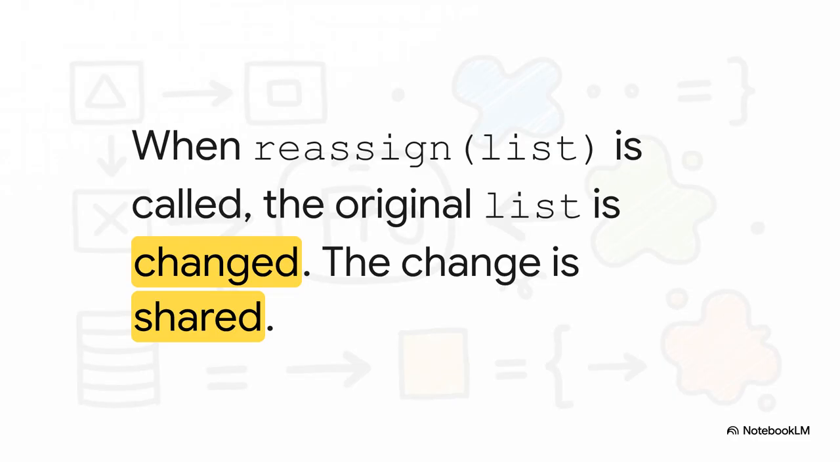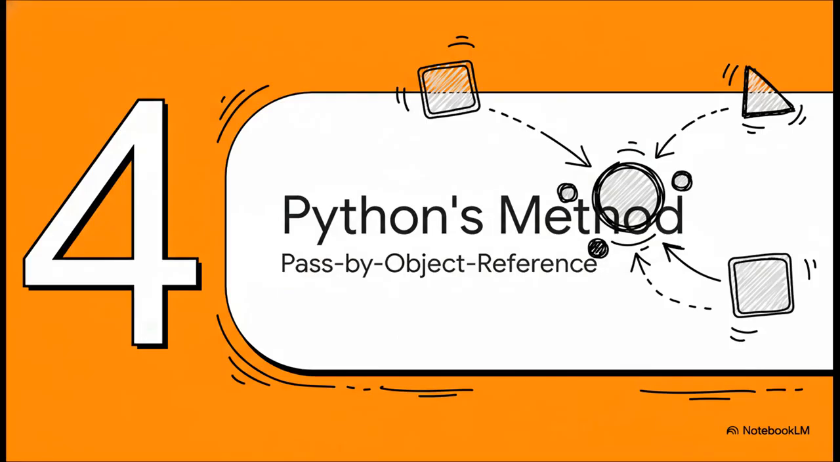But now, flip that on its head. In a pass-by-reference world, that exact same action has a totally different result. The function gets a direct line, a portal, to the original list. So if the function modifies that list, boom, the original one changes. The link is direct, so the change is shared. So, which one is Python? The answer is neither. And that's the big reveal.